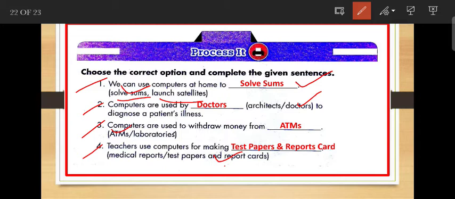I hope that all of you understand today's revision of chapter number 2, role of a computer. All of you need to write these question answers in your computer copy and also learn these question answers. All of you have to read each and every chapter very carefully for your first term examination. Please read each and every topic.